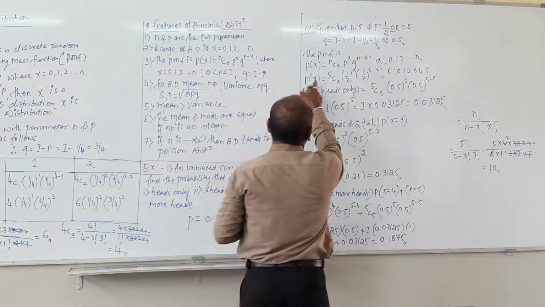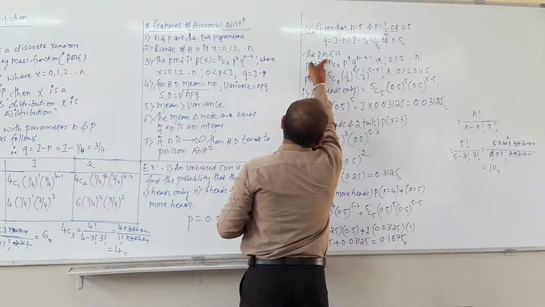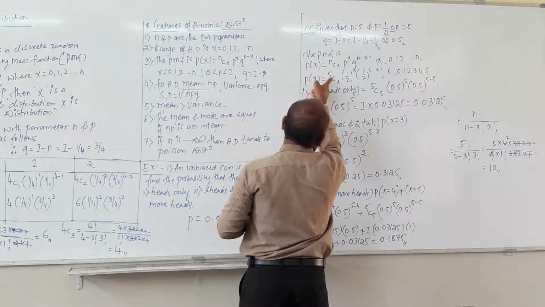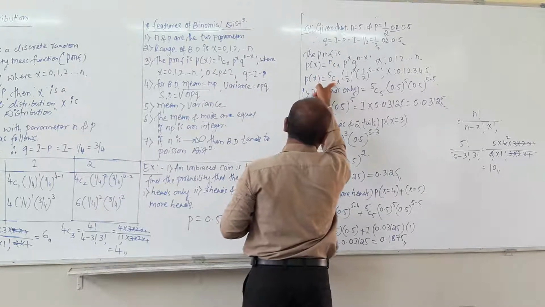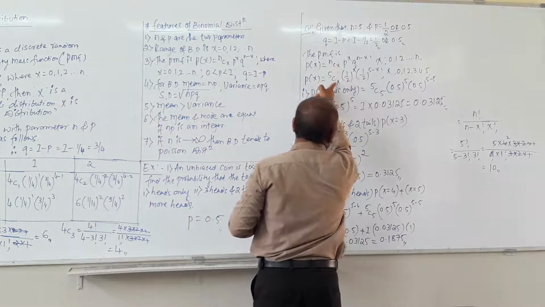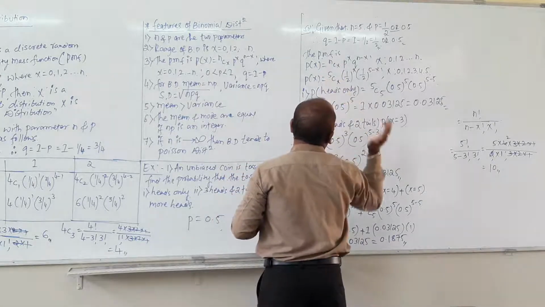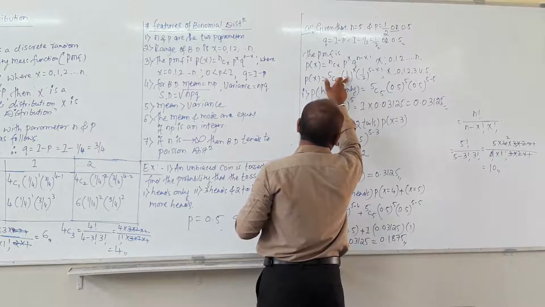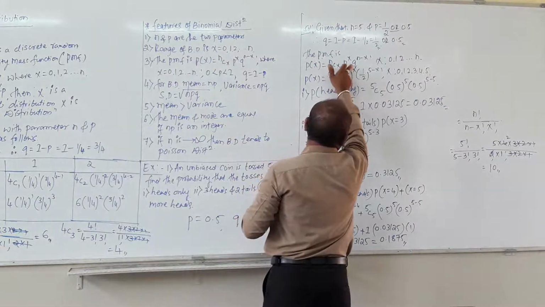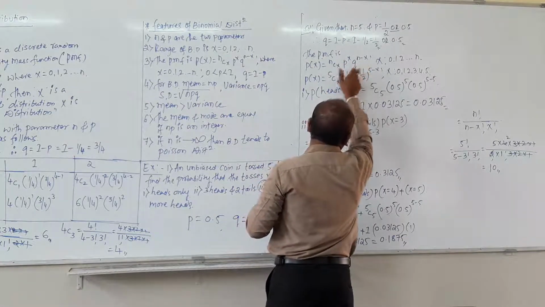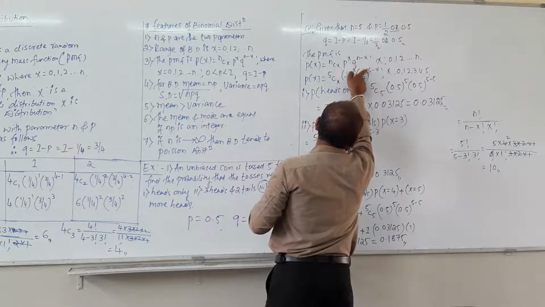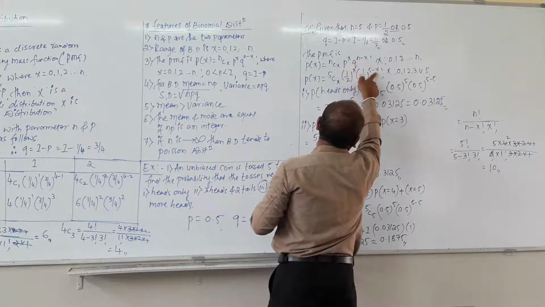So P(x) equals, small n is nothing but 5, C, put it as C. Okay, x we are not going to calculate now, so put it as x as it is. The value of P is 1 by 2, or you can also write 0.5 raised to x, then Q value is also 0.5 raised to n, n is nothing but 5, minus x.